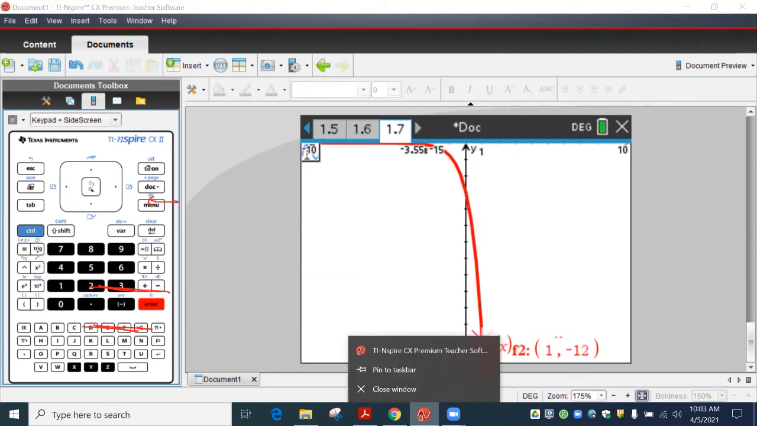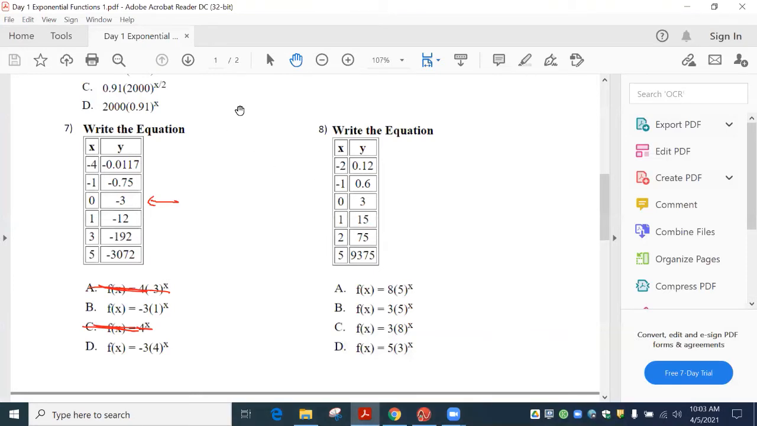Guys, even if I didn't teach this to you today, you should have been able to do that one right there. And that's what kind of disappointed me on the last test, is that they gave us a table and equations, and a lot of us missed that question.